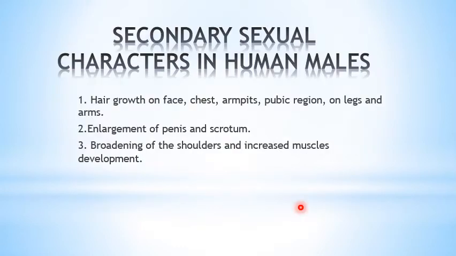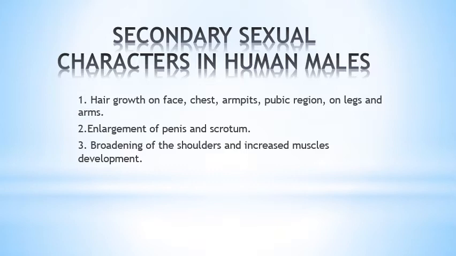And a very important question, what are the various secondary sexual characters in human males? Number one is hair growth on face, chest, armpits, pubic region, on legs and arms, enlargement of the penis and scrotum, broadening of the shoulders and increased muscular development. These are the various secondary sexual characters in the male by which we can say the boy has entered into reproductive life, that is, at the age of puberty.